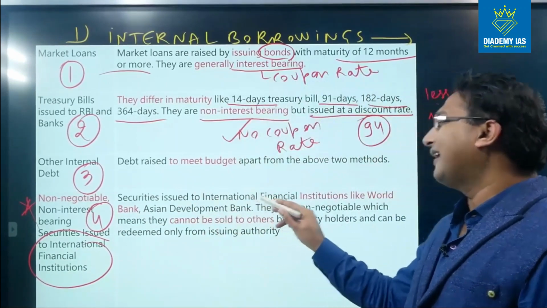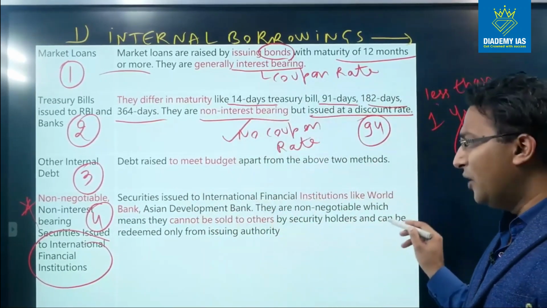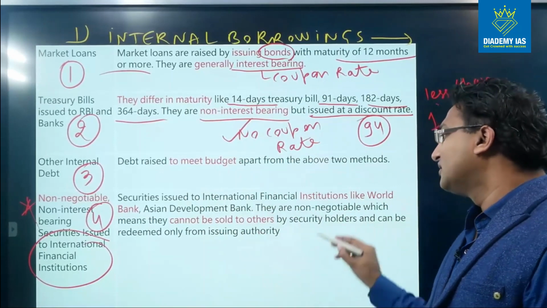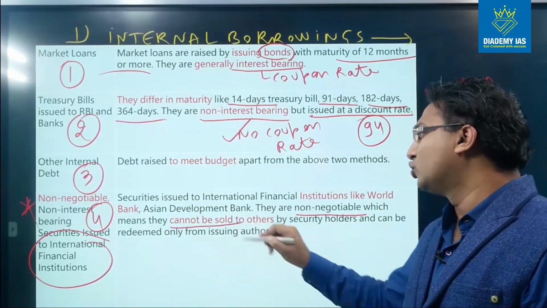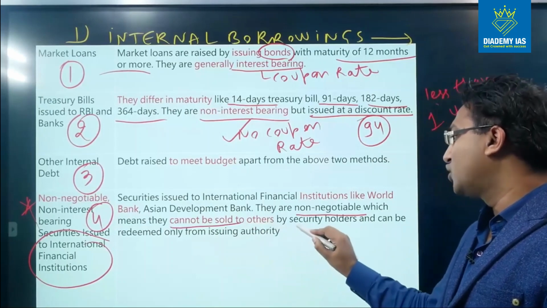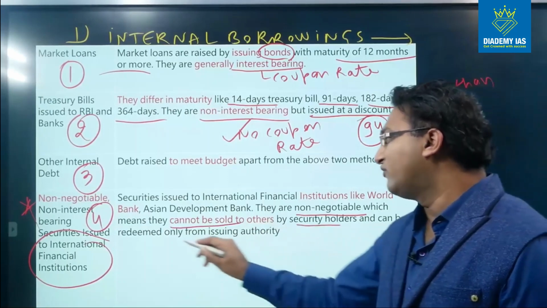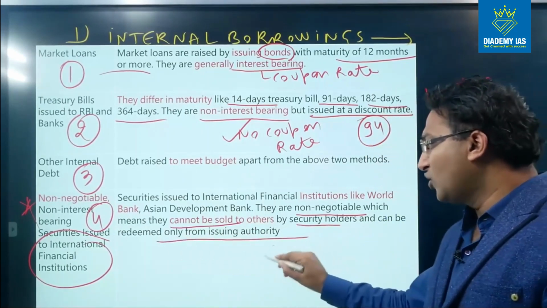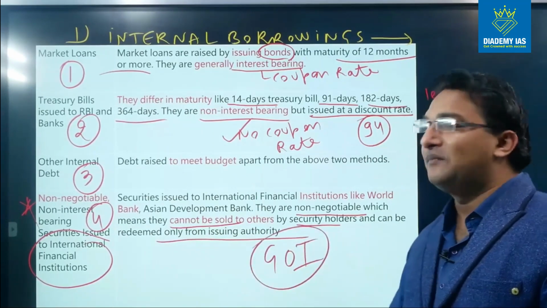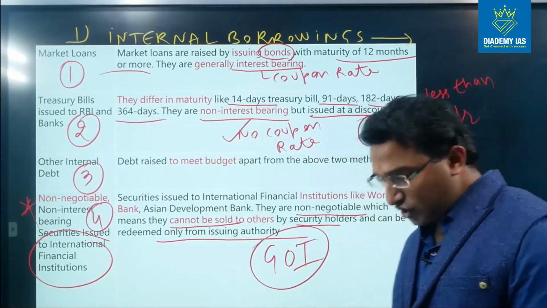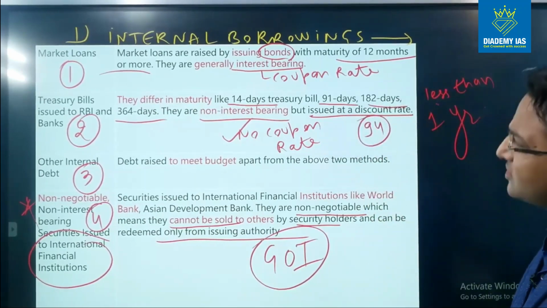Securities issued to international financial institutions like the World Bank and Asian Development Bank are non-negotiable, which means they cannot be sold, very crucial, to others by security holders and can be redeemed only from the issuing authority. So if the government of India has issued, then only and only the government of India can buy back. There is no other institution which can buy back these securities.